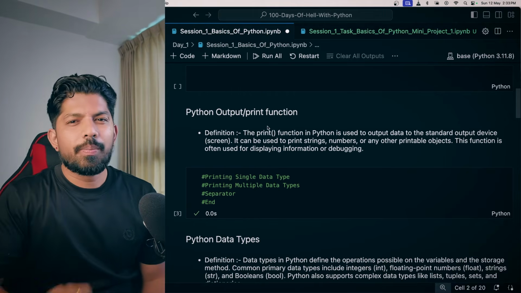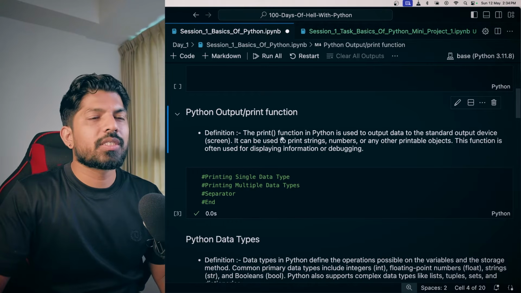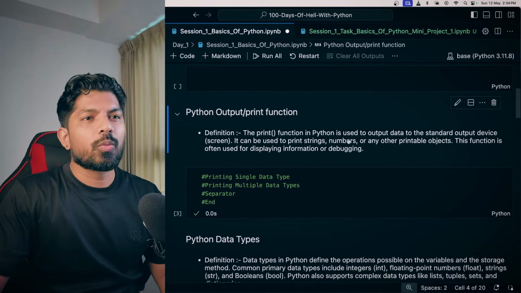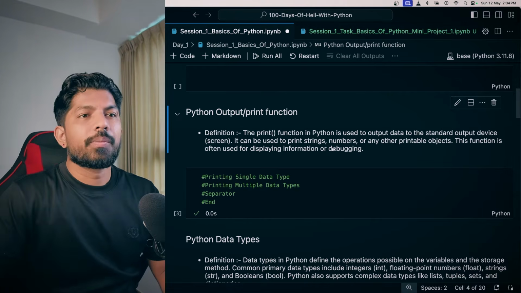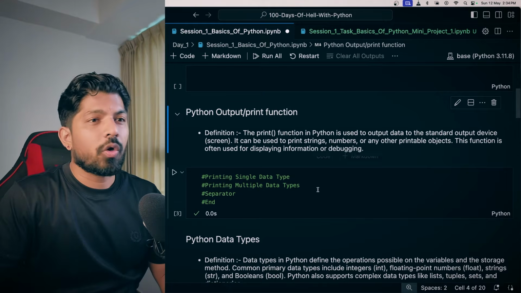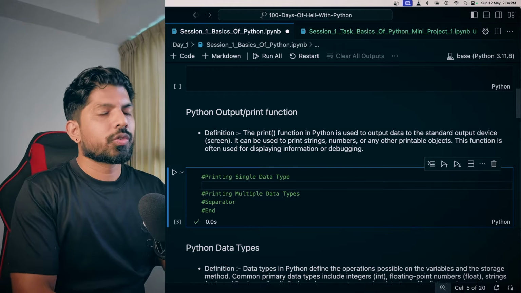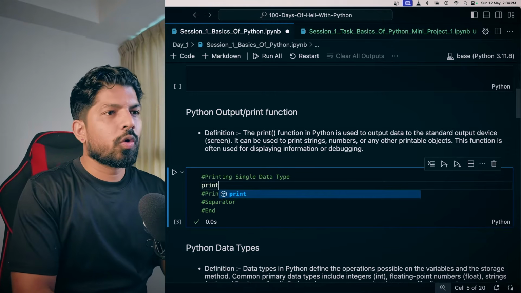So let's quickly move to the Python print function. Whenever you find these parentheses, you can assume that it's a function. The print function in Python is used to output data to the standard output device, which we can say is the screen. It can be used to print strings, numbers, and any other printable objects. This function is often used for displaying information or debugging. So let me show you quickly how it works. You just have to call the print function.